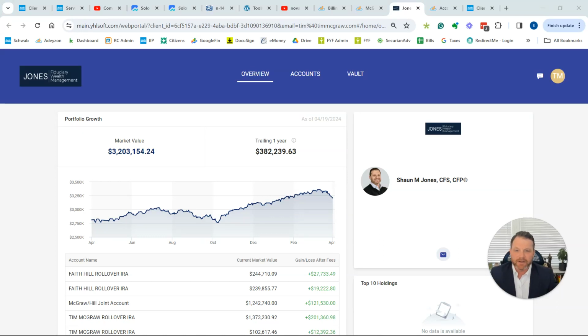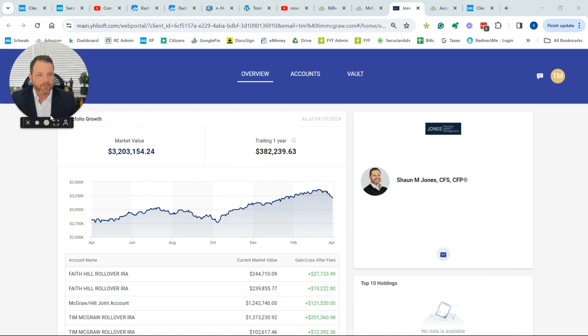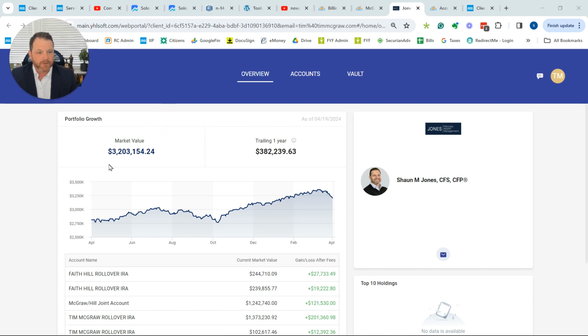Okay, so today we are going to review the client portal and how to navigate it. It's got a lot of good information, and I want to make sure that everyone knows how to use this. When you sign in, I highly recommend that everyone sign in to the desktop version. The desktop version is a lot easier to navigate. I've noticed that the mobile version can be difficult if you're looking for any details, but even though I'm not going to cover the mobile version, watching this will probably help you with the mobile version as well.